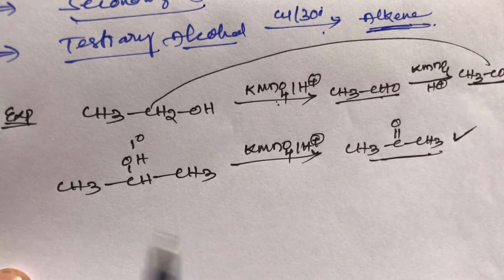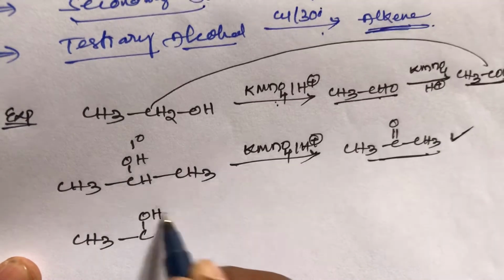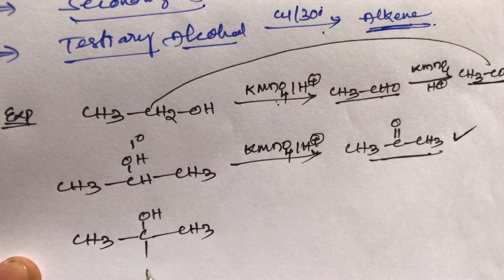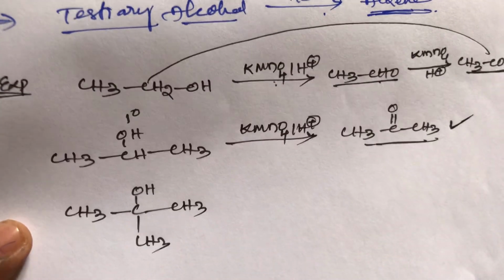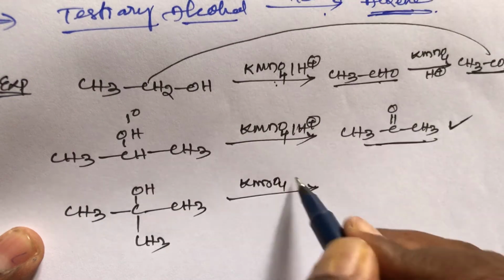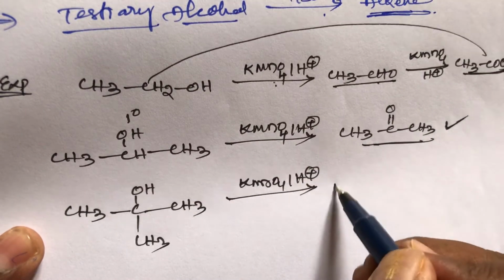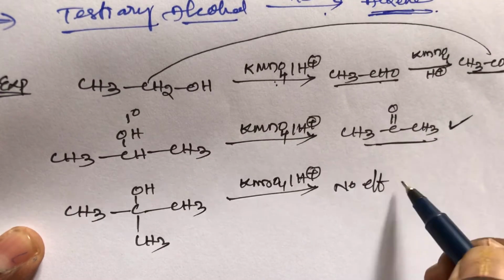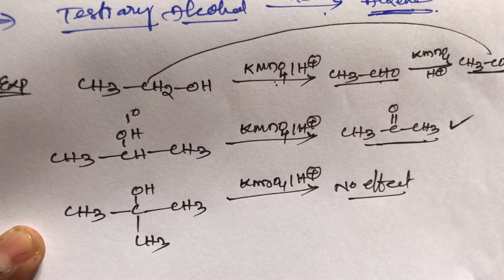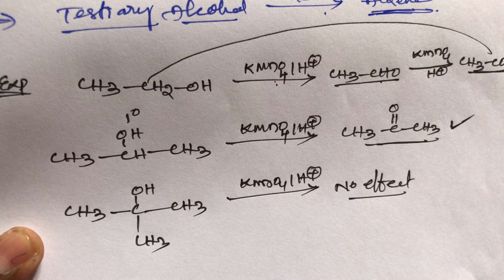Now the third one, tertiary alcohol, (CH3)3COH, that is tertiary butyl alcohol. When tertiary butyl alcohol is treated with KMnO4 or K2Cr2O7 in the presence of acidic hydrogen, what happens? There is no reaction, no effect. Tertiary alcohols cannot react with KMnO4 or K2Cr2O7, so there is no reaction and no product will be produced.